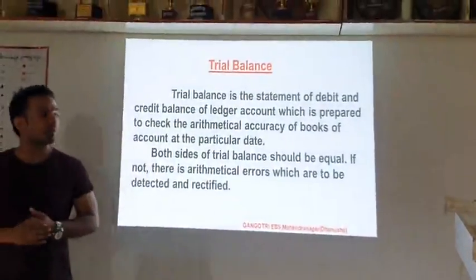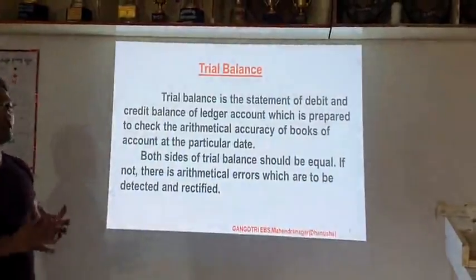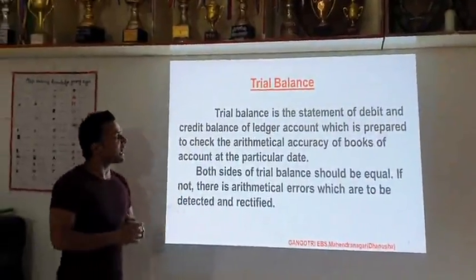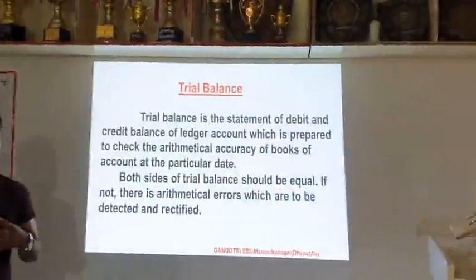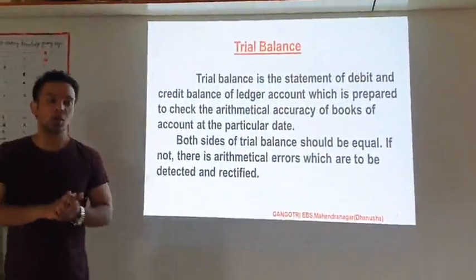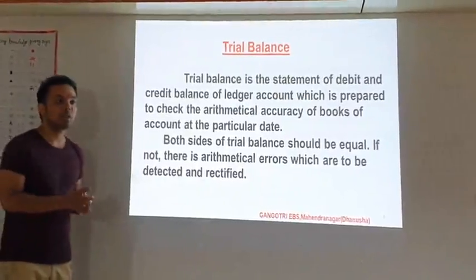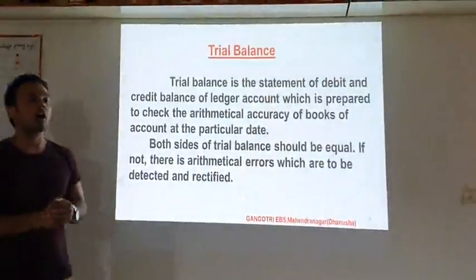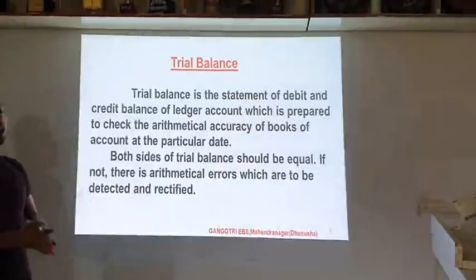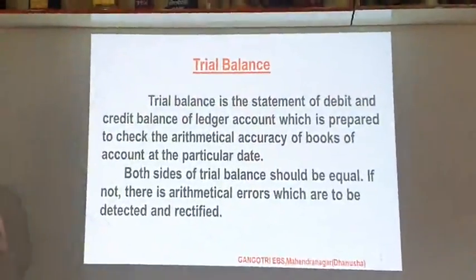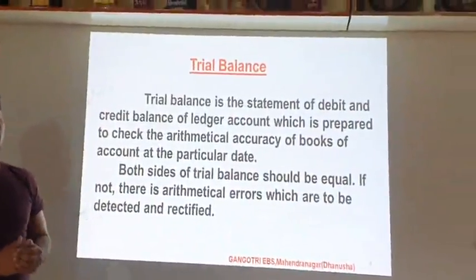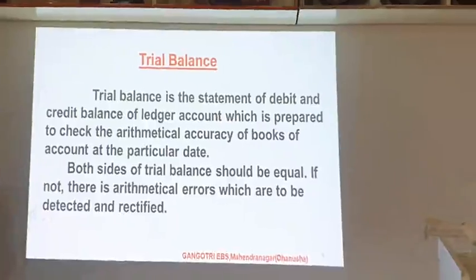So we prepare the trial balance for summarizing the financial transactions, and the trial balance is the debit and credit balances of the ledger accounts, as I have told. For preparing the trial balance, first we have to prepare the ledger accounts, and then only we can prepare the trial balance. The main objective of preparing the trial balance is to check the arithmetical accuracy.